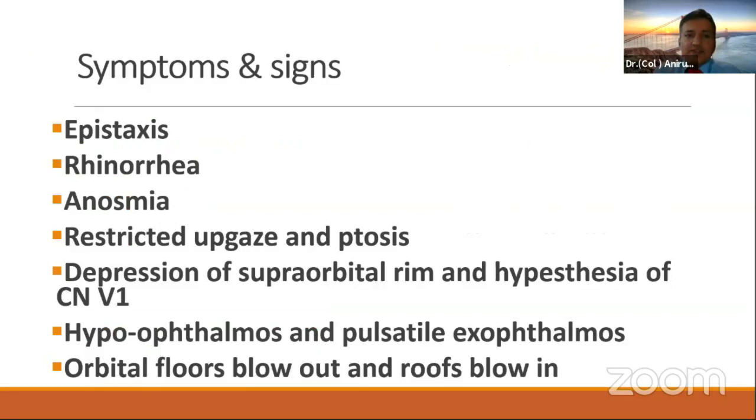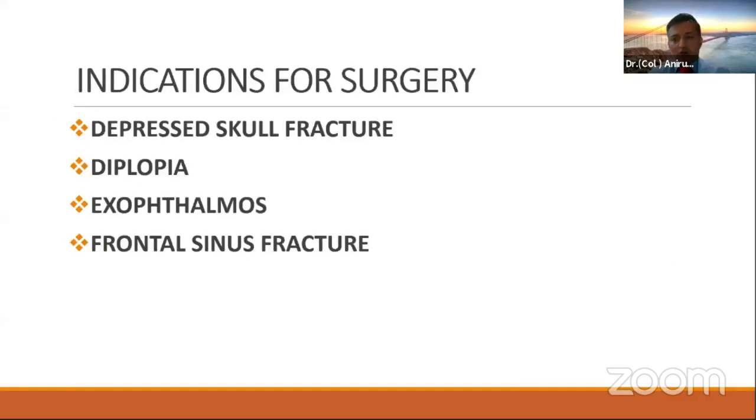Now, in orbital roof fractures in particular, you have epistaxis, rhinorrhea, anosmia, restricted upgaze and ptosis, depression of the supraorbital rim, hyperesthesia in the cranial nerve V1 distribution, and pulsatile exophthalmos. As we all know, the famous dictum: orbital floors blow out and roofs blow in. Not all orbital fractures are operated. It is only fractures which have a depressed skull fracture, diplopia, exophthalmos, or frontal sinus fracture.